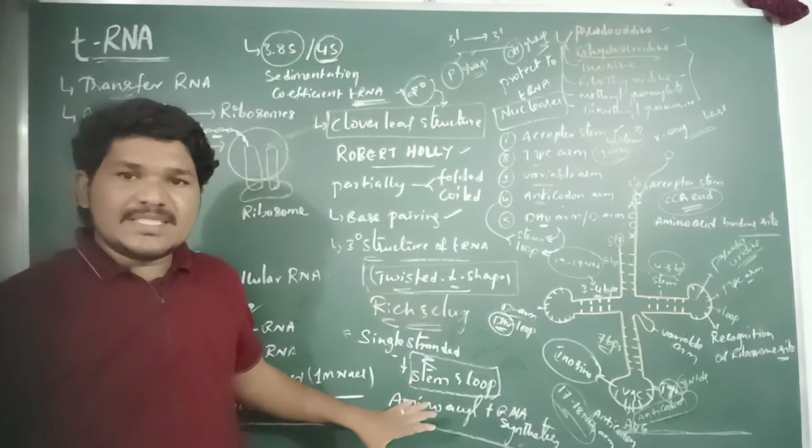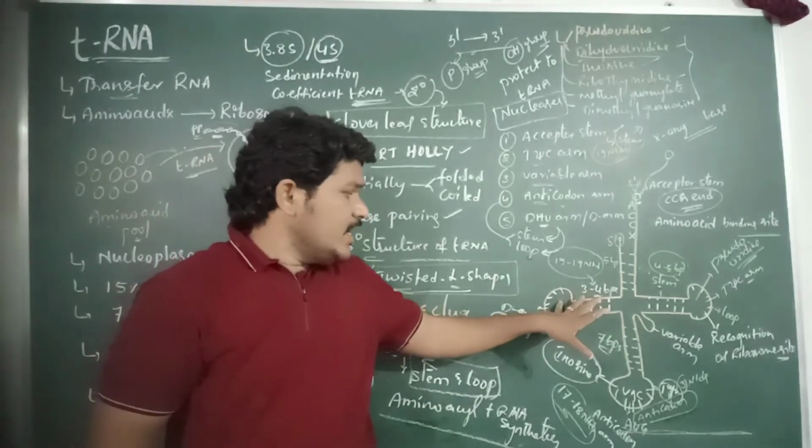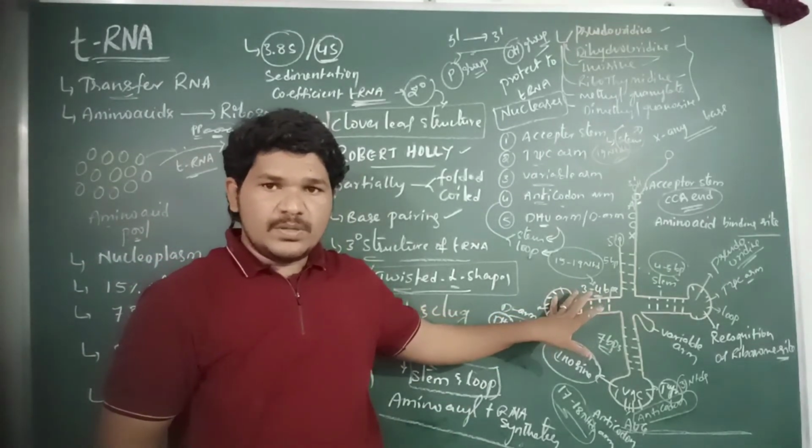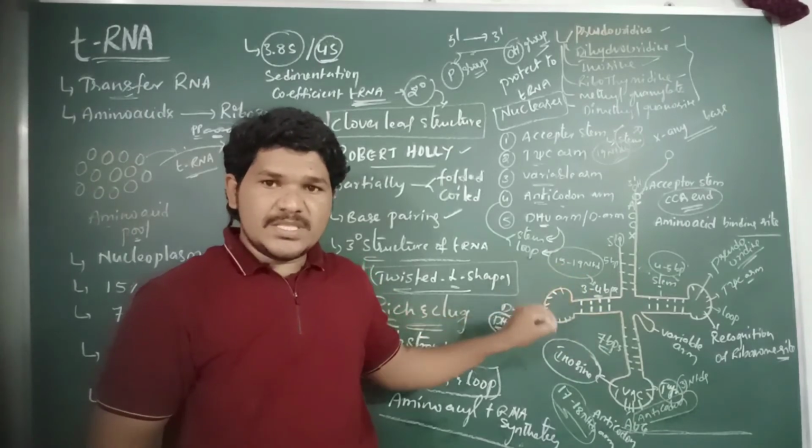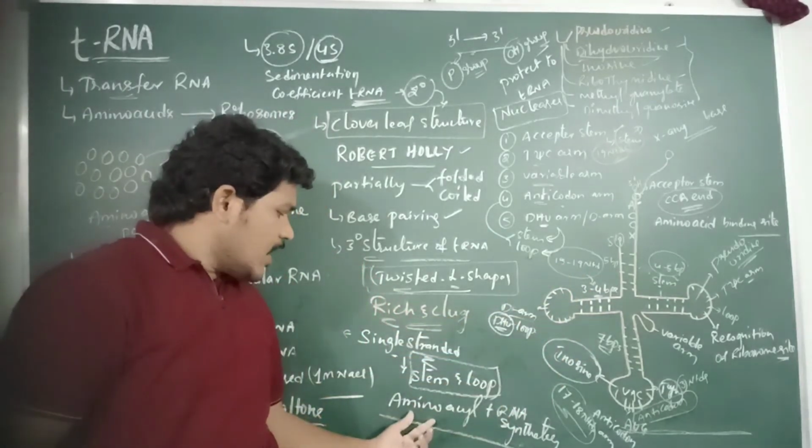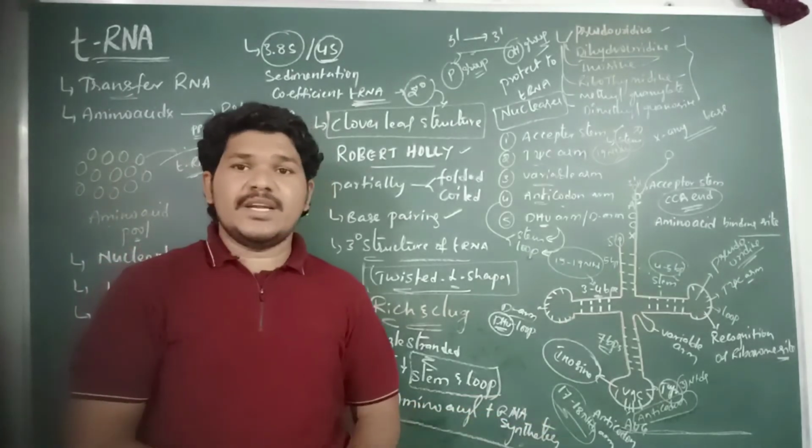The synthetase site is present in the D arm or DHU loop, so it is mainly responsible for the recognition of the aminoacyl tRNA synthetase.